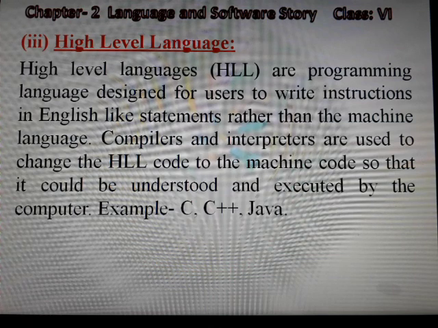That's why we need translators like compilers and interpreters to change the high level language code to the machine code. Example of this language: C, C++, Java, etc.